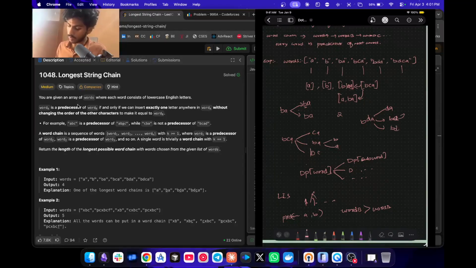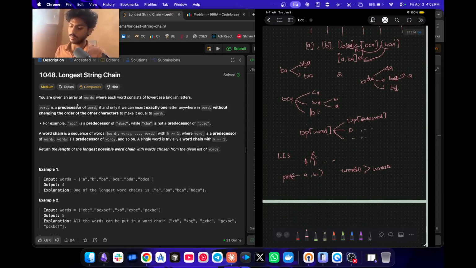And we only have BA, whose value is 2. So we get 3 here. That is nothing but it will also point to here. The answer for this is calculated on the basis of BA, because that is a predecessor of it. It is nothing but summing, calculating the sum.